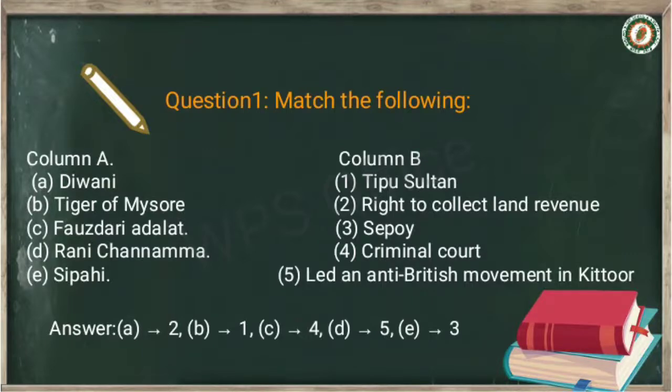Now column A, option D, Rani Channamma. Rani Channamma will be matched with led an anti-British movement in Kittur. It is column B, option number 5. Now in column A, option E, Sipahi. Sipahi will be matched with column B, option number 3, Sepoy. So Sipahi with Sepoy. So that's the answer of the match the following.